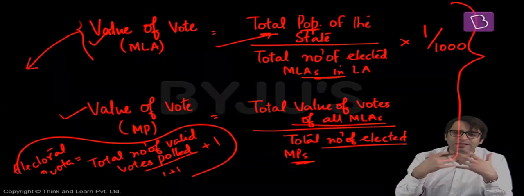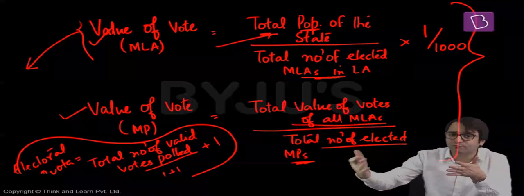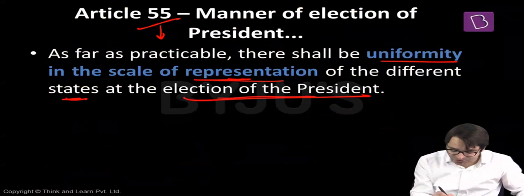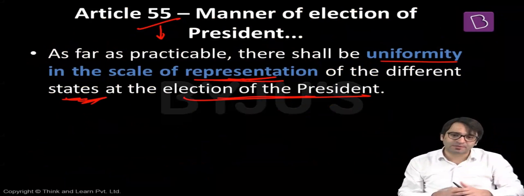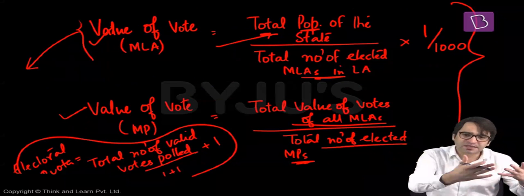You don't have to remember and memorize this formula. I'm just giving you an illustration of how the value of the vote of an MLA is different from the value of the vote of an MP, because there has to be uniformity in the representation of different states at the election of the president. And once we calculate all these votes put together, who is the president of India?